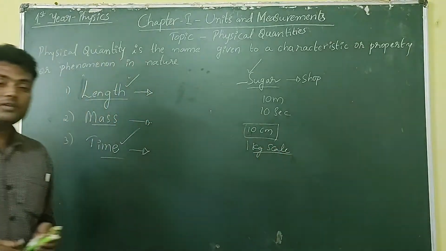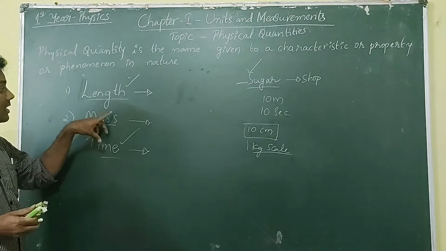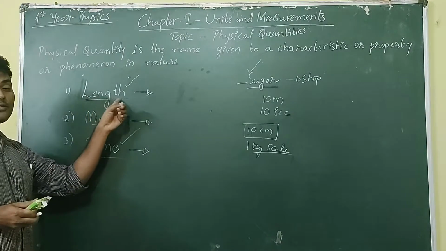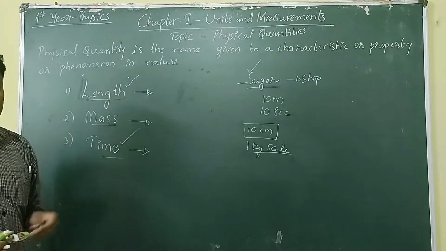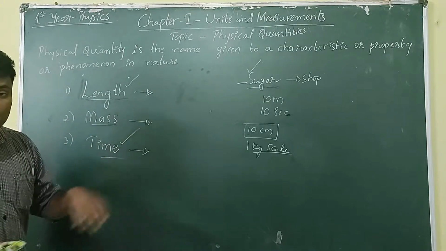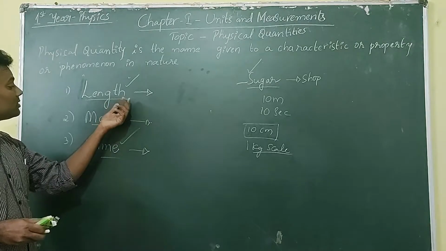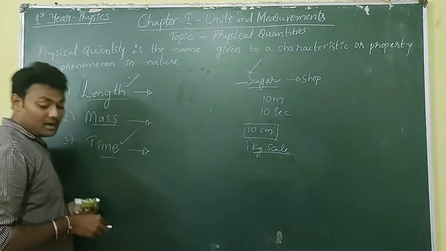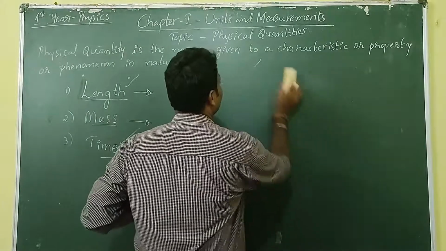No, he will not give, because this unit of mass cannot be referred or converted into length, and cannot be referred with respect to time. So what I want to say is there are different kinds of units in physical quantities.